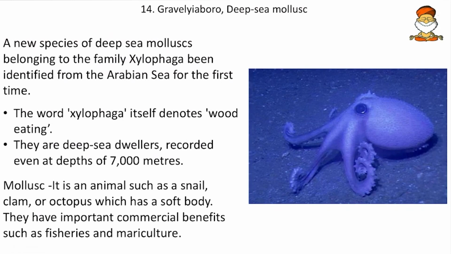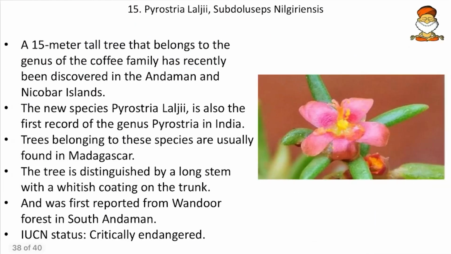Then come to next, the deep sea mollusk. So a new species of deep sea mollusks belonging to the family Xylophaga has been identified from the Arabian Sea for the first time, and the word Xylophaga itself denotes wood eating, and they are deep sea dwellers recorded even at depths of 7,000 meters. And friends, what is a mollusk? It is the phylum Mollusca. So that means the hard-shelled animals. So octopus is one example of the molluscans. We will remember this, at least with the octopus image.